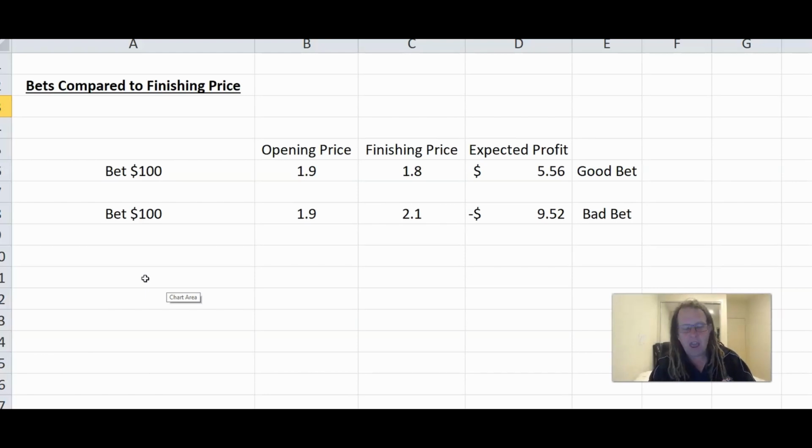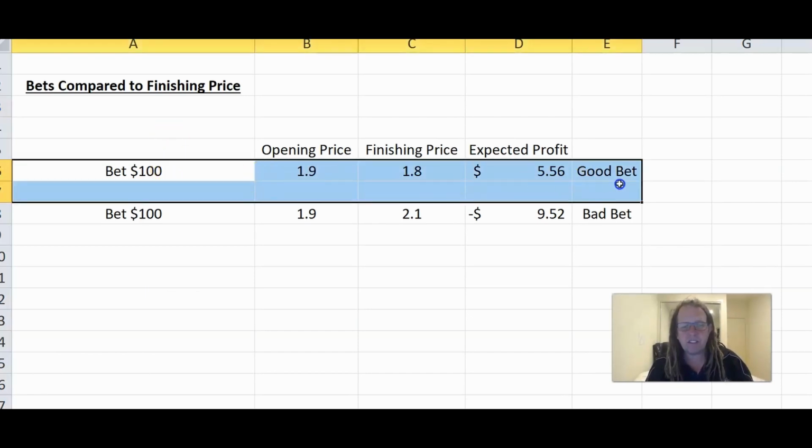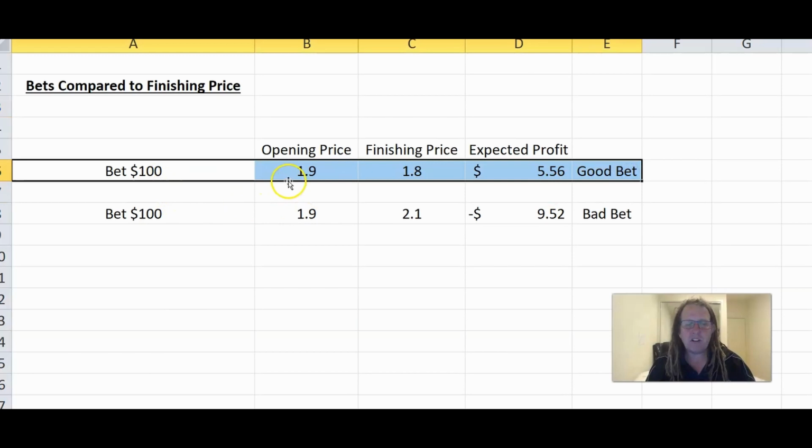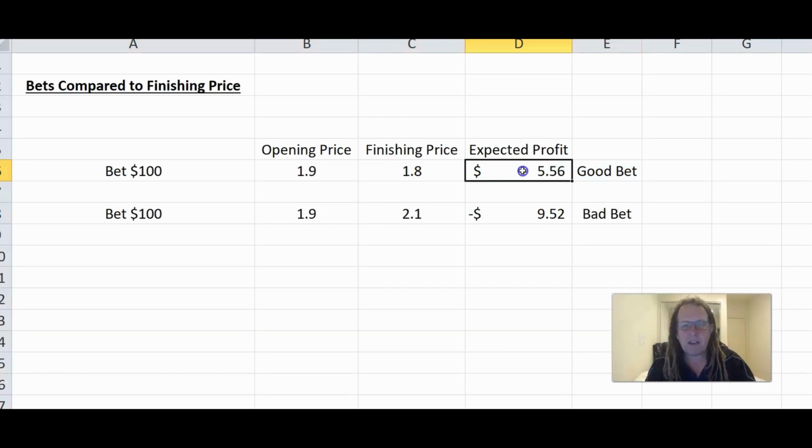Everyone knows that how good you go is betting towards the finishing price. So we look at 2 scenarios here. In this first scenario, we bet $100 at $1.90 on a team to win or get overs or unders or whatever else like that. The finishing price is $1.80. You can work out the expected profit. A lot of people know how to do this, doesn't matter. So we expect to make $5.56 from our $100 bet, about 5% pot. That's a good bet, irrespective of if the bet wins or not.